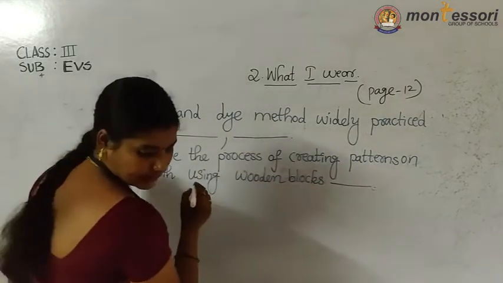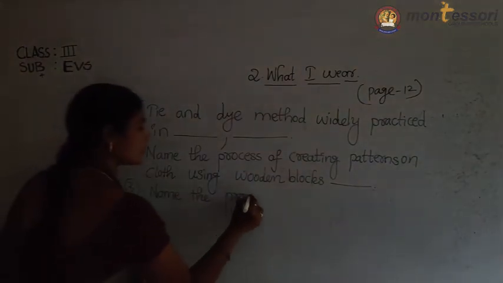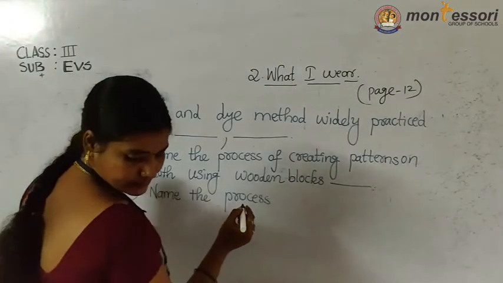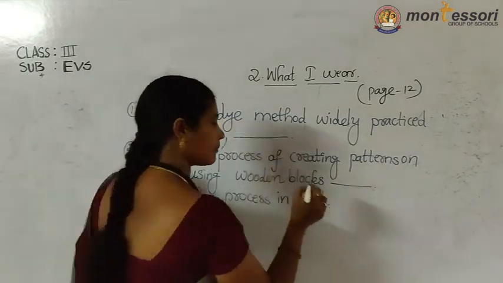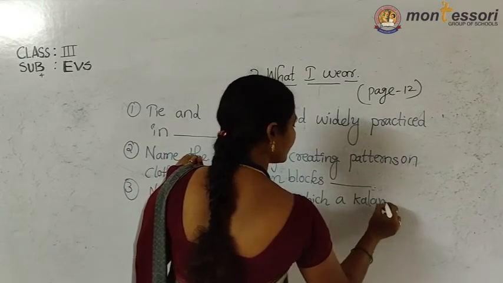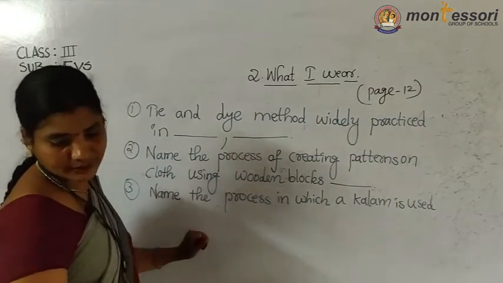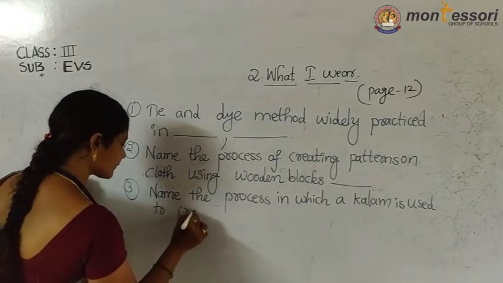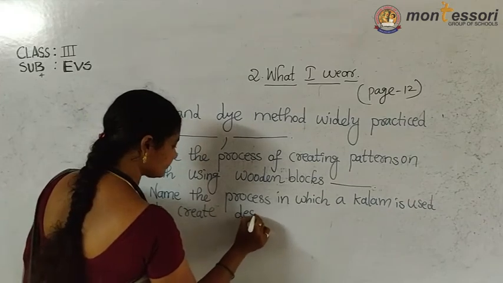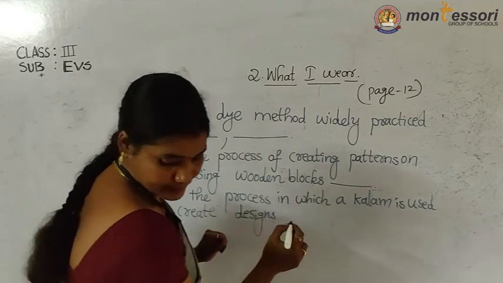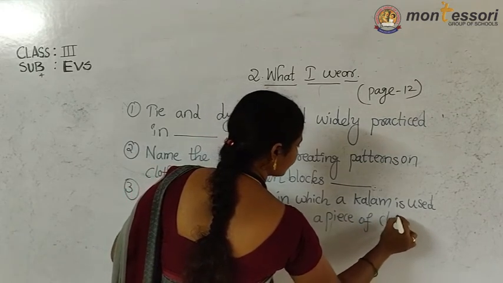Next, third question. Name the process in which a kalam is used to create designs on a piece of cloth.